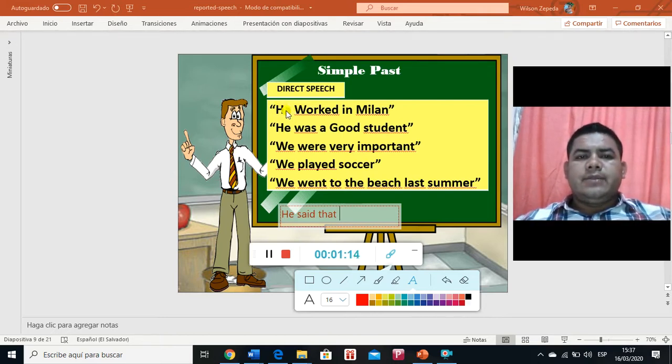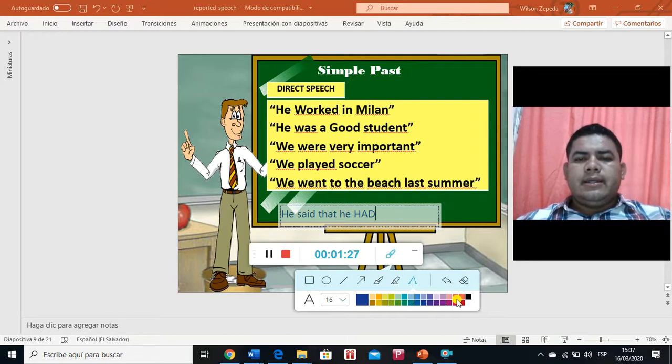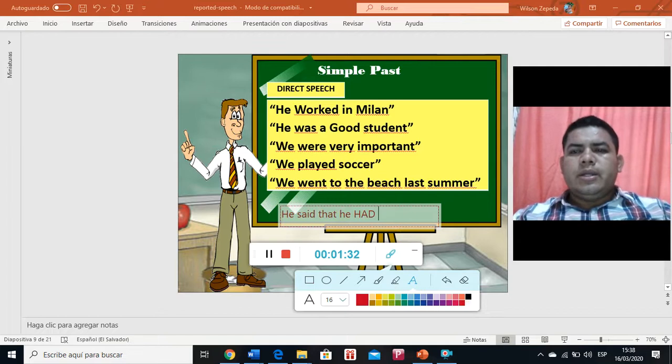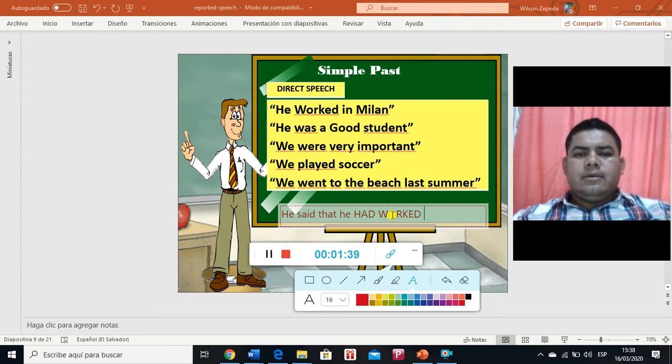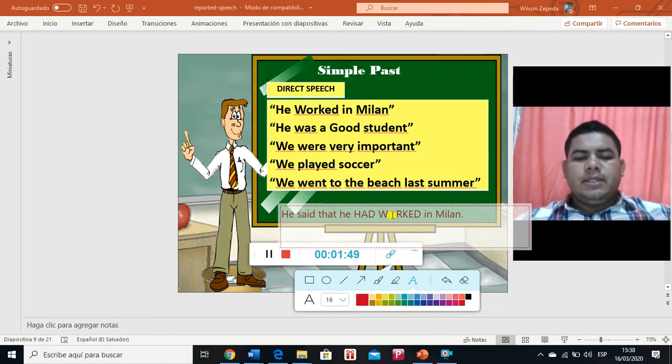We're going to use the same subject, he, and to make the past perfect, we're going to use the auxiliary had, right? And then we are going to use the verb in past participle. In this case, since work is a regular verb, it is the same. Worked in Milan. This is the sentence.